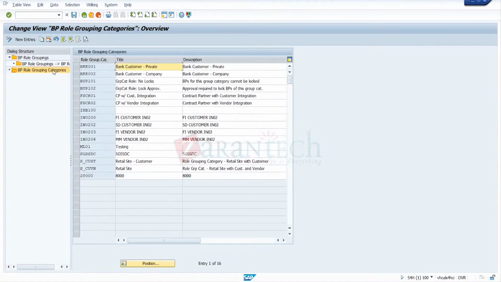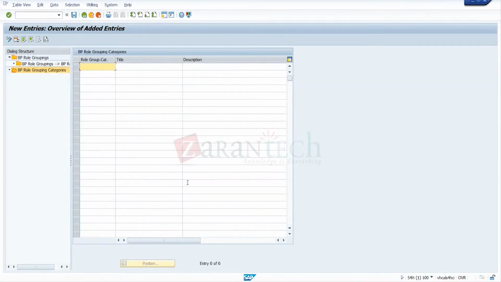Okay, so here first you make a category. Go for new entries. First make a grouping category. I'll give TRG, GRP, some title. So I can give some text again, just put the same code again, so I can maintain something like group for TRG. So the same thing I maintain for the description also.